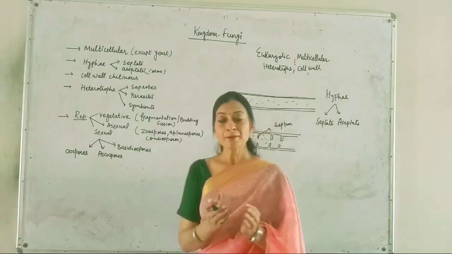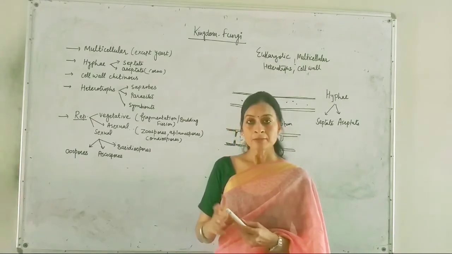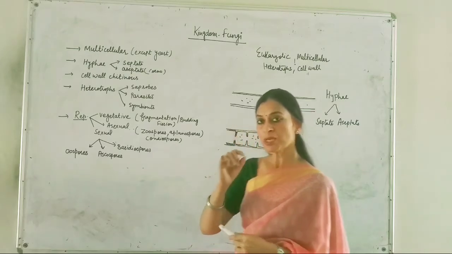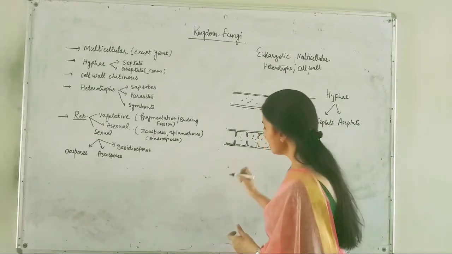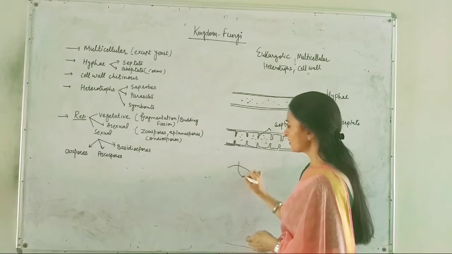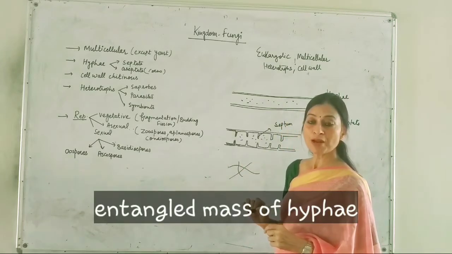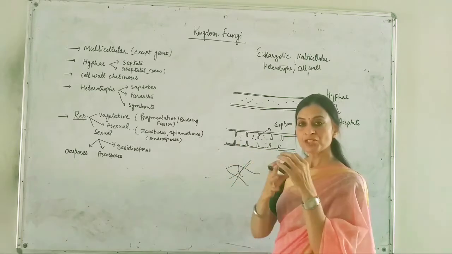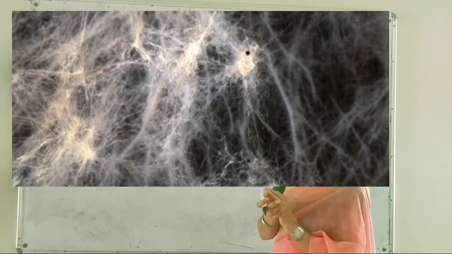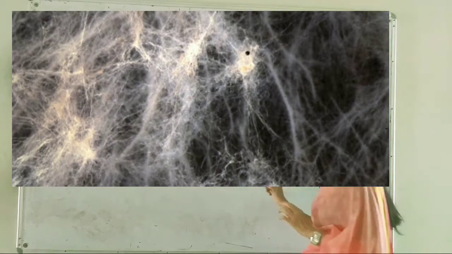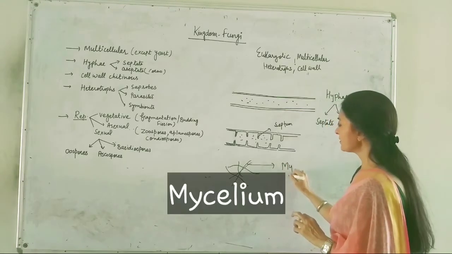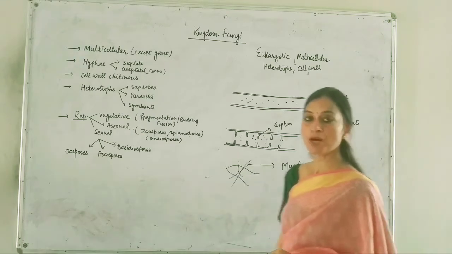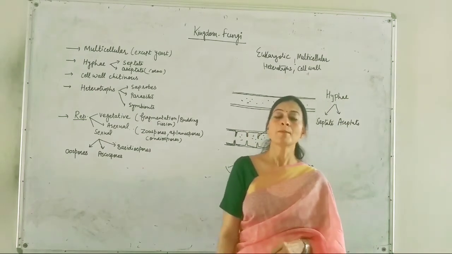But when we see any food or decomposing material where fungus is growing, we do not see a single filament. We see a mass of filaments, an entangled mass of filaments, meaning a number of hyphae entangled with each other. This group of hyphae is known as mycelium. An entangled mass of hyphae is known as mycelium.